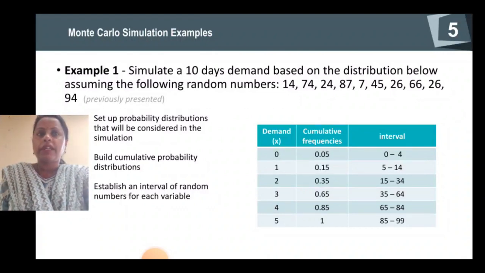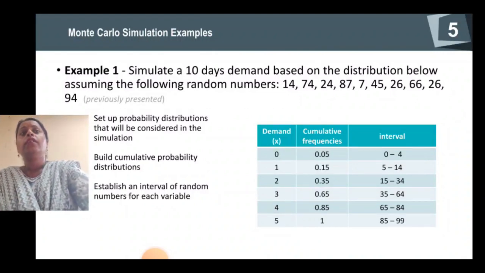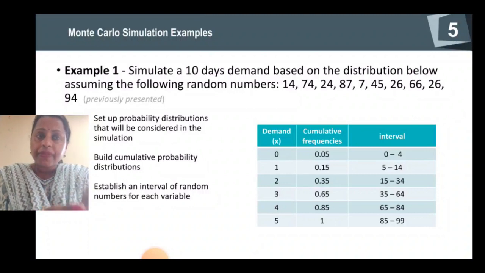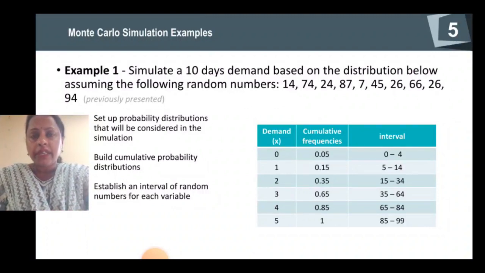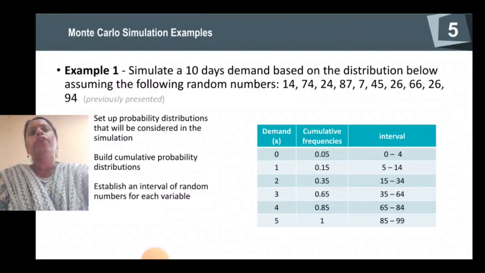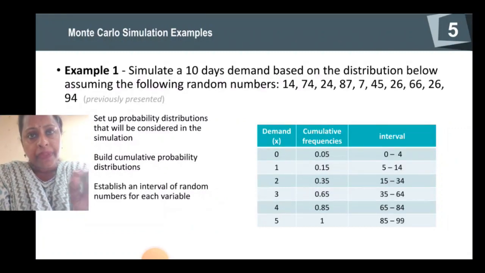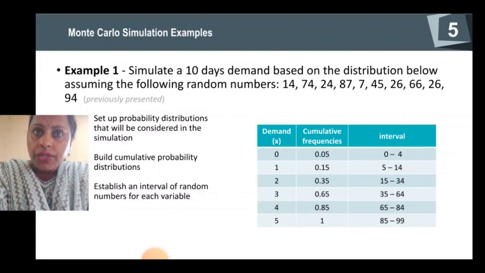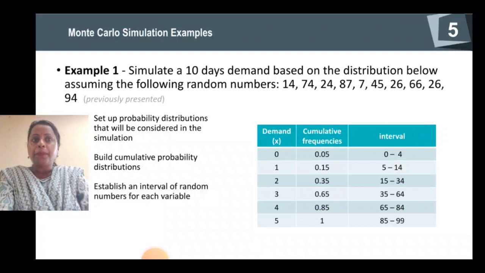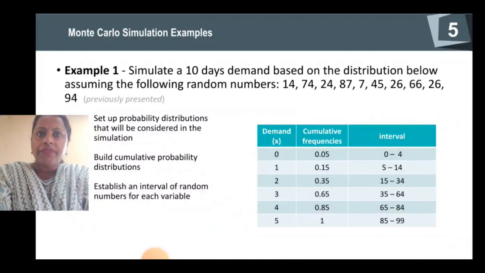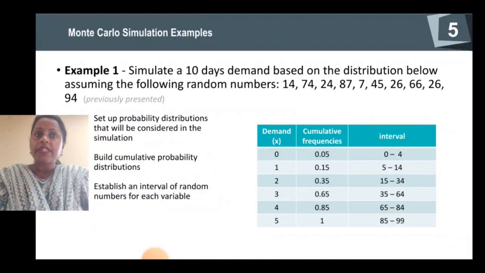So establish an interval for the random numbers like 0 to 4, 5 to 15. How are you establishing the interval for the random number? For example, if your cumulative frequency is 0.05, you have to take it from the beginning, like 00 to 04. The 0.5 you will not take into the first interval. It will go automatically to the next interval. Okay. Now the next cumulative frequency is 0.15.